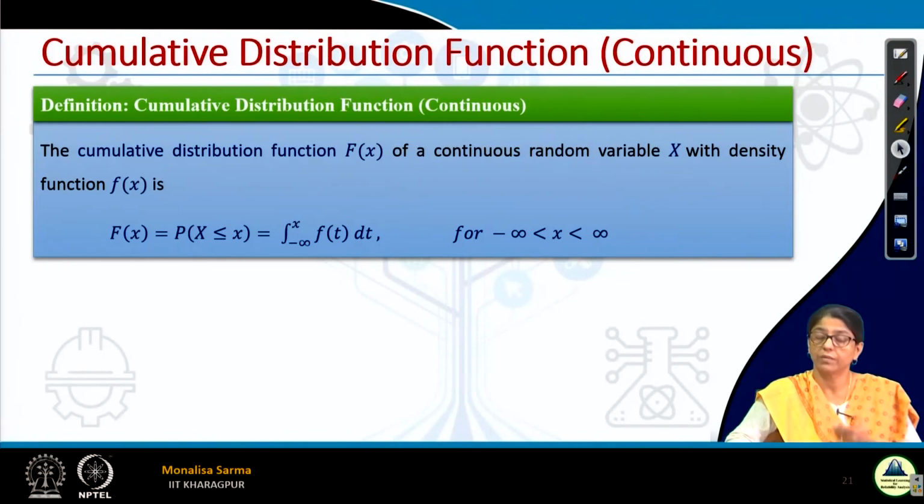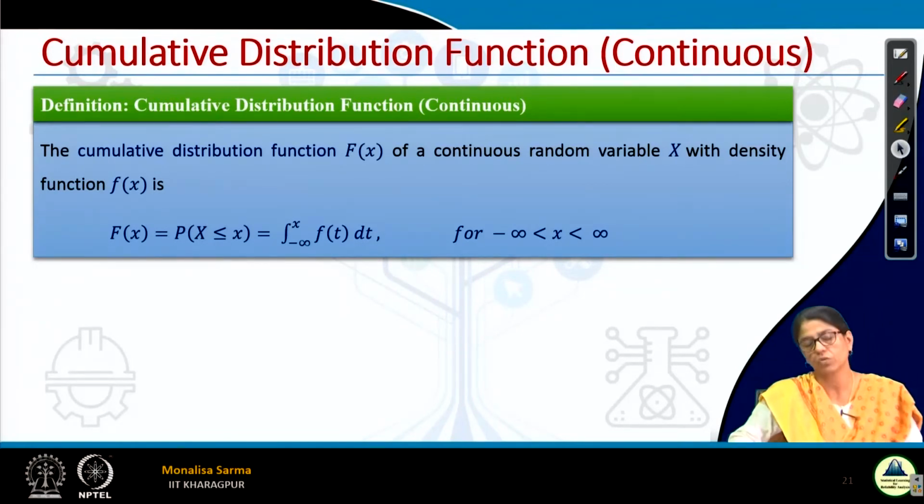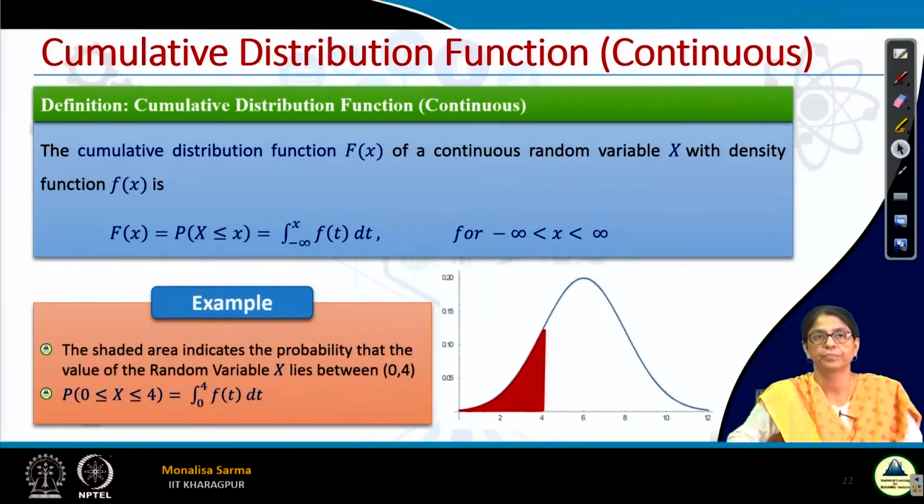Now, what we have discussed for cumulative distribution function for the discrete case, same is the case for the continuous case. Cumulative means from minus infinity till x, whatever x we specify, that is the cumulative distribution function. Same as the concept of discrete.